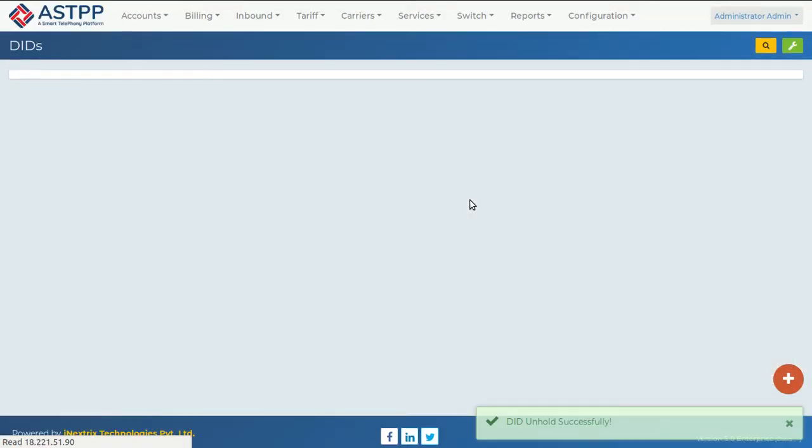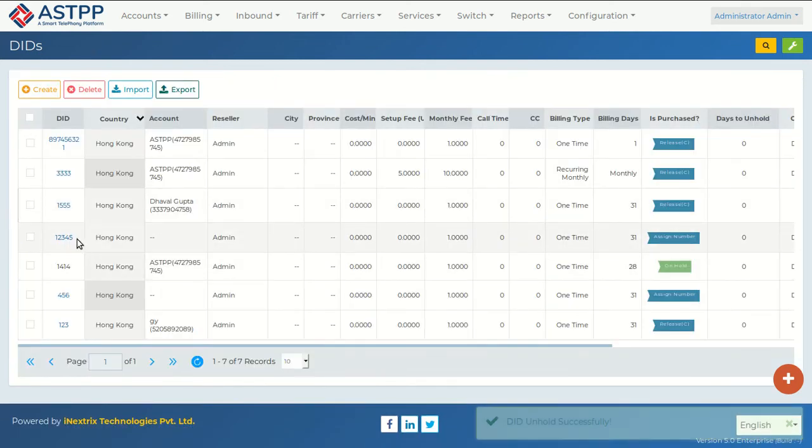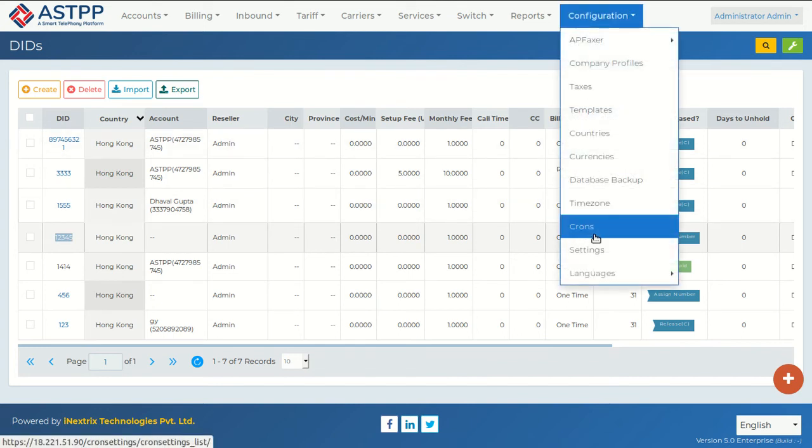Once I release it forcefully, that DID will be available for other customers on our system, and whoever wants to purchase it can do so. So this is how the hold and unhold feature works on ASTPP version 5.